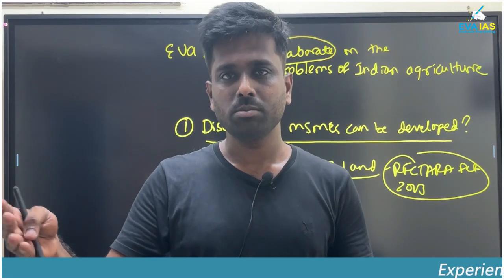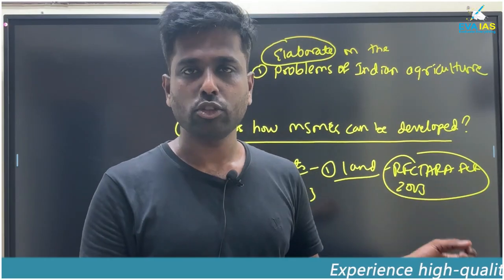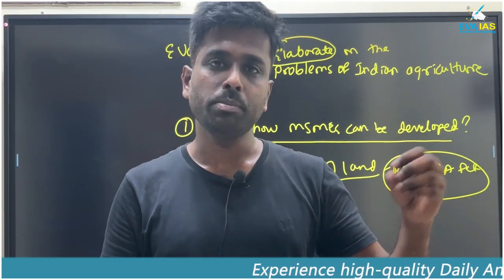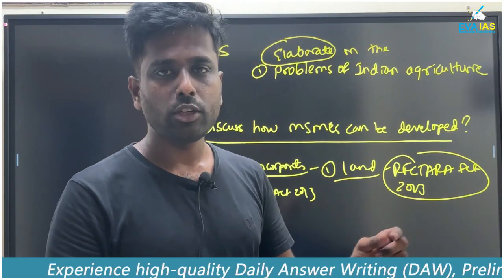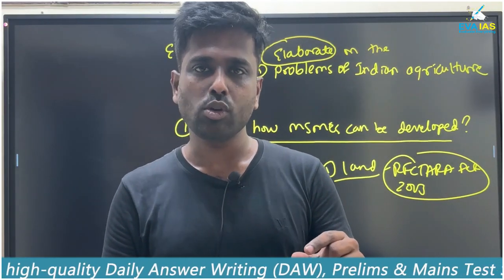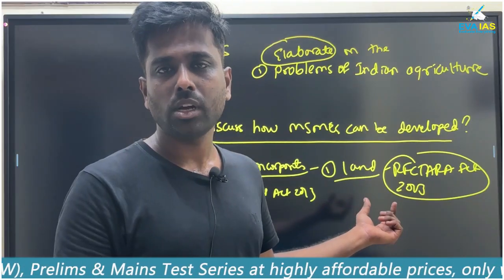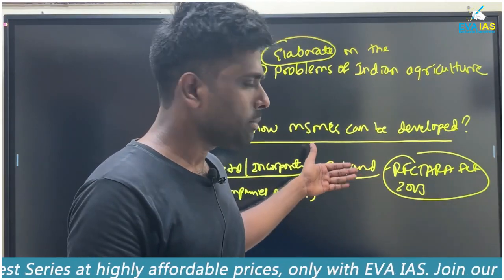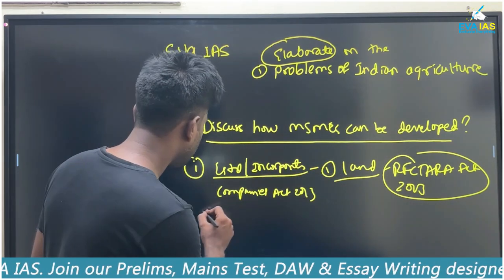And if it is in some defense area, then you have to get those clearances. So there are many clearances to get, and many institutions, different ministries. To address that, a single portal has been created by the government. Under the Companies Act, the incorporation of the company has been very simple now. So we can mention the incorporation of the company, the availability of the land, then the third is the fund.